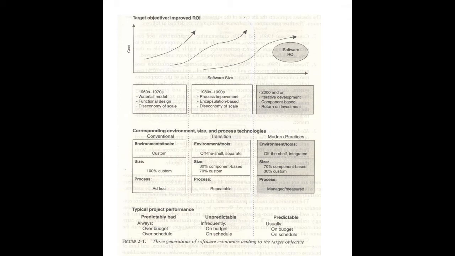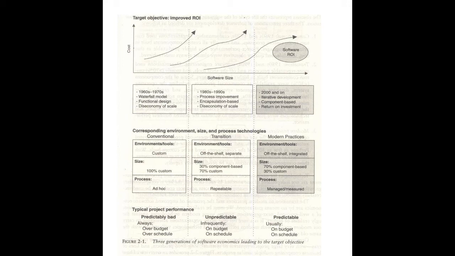But when it comes to the second phase, environmental tools are some of them off the shelf, which means already ready-made tools are available which we use, but we use them separately, so off the shelf and separate. And in the third case, modern practices, we use the same ready-made tools, but we use them by integrating. So that is the third case.